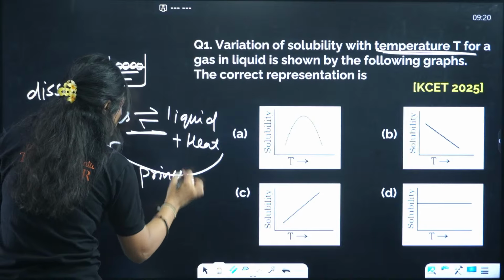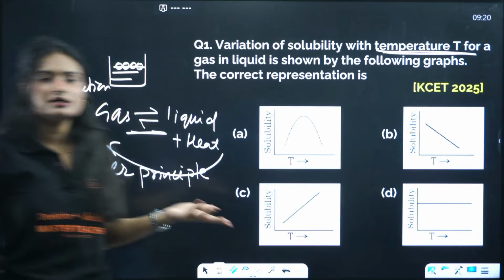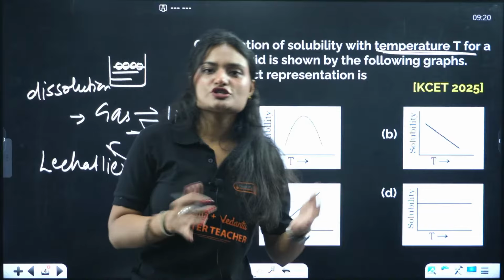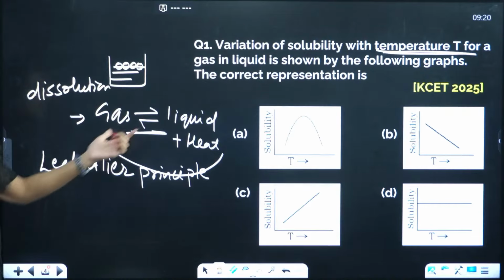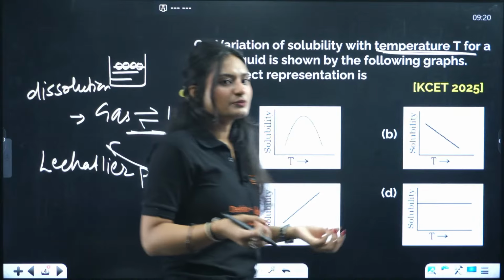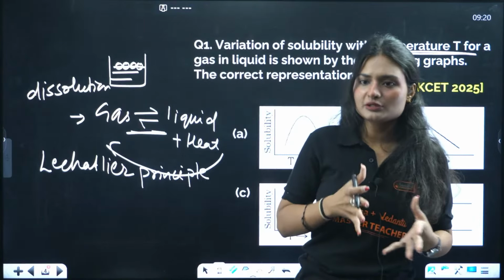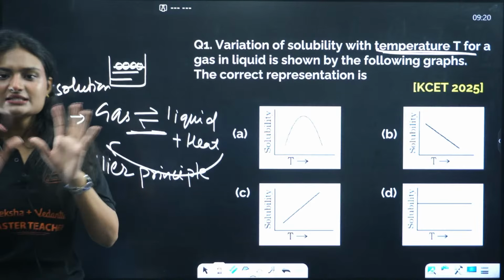It's a simple principle, like Newton's law of motion: an object at rest will like to remain at rest, and in motion will like to remain in motion. Similar to that is Le Chatelier's principle. It applies to a system in equilibrium. According to it, any system at equilibrium will try to stay in equilibrium and oppose any change applied to it. That's the simple form.